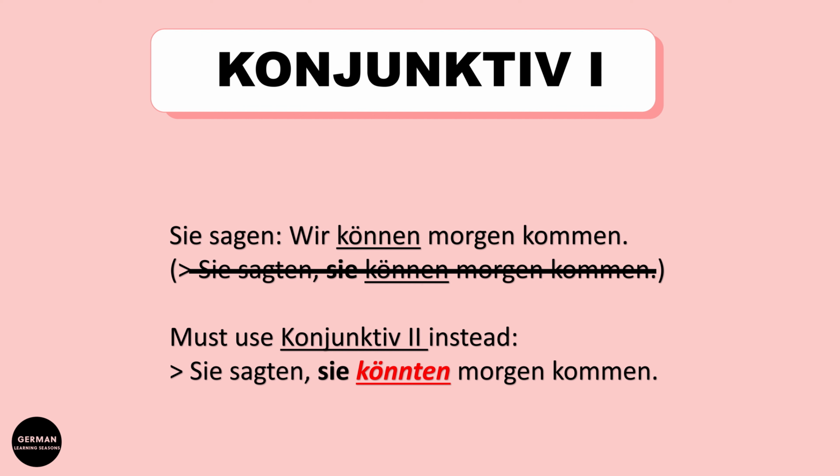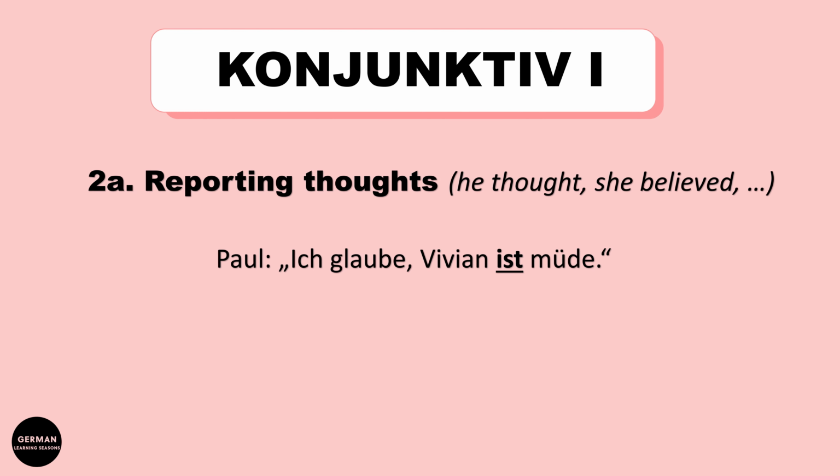Then, as already said before, it's also used for reporting thoughts. Someone thought, she believed, and so on. Let's take a look at one example. Paul sagt, ich glaube, Vivian ist müde. Means Paul says, I believe or I think Vivian is tired.